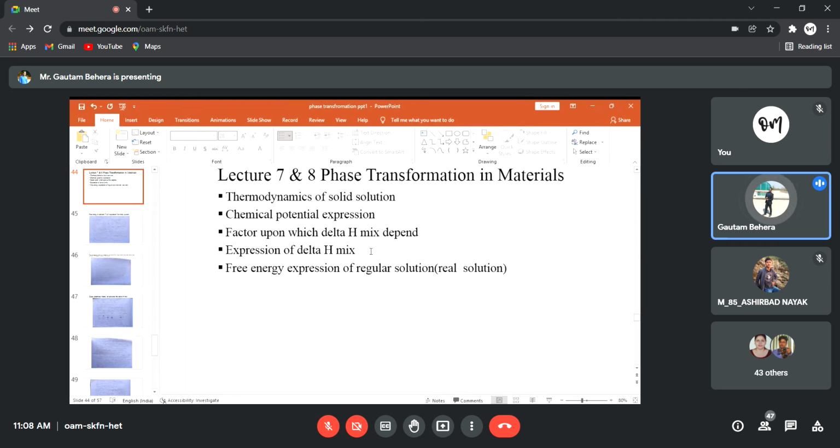And the last one is the free energy expression of regular solution. We'll finally derive the expression for the free energy of a real solution or regular solution. Some people call it regular, some people call it real solution. Because already we have derived the expression for an ideal solution. What is the free energy of it?